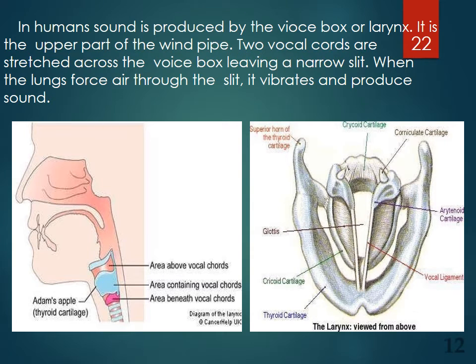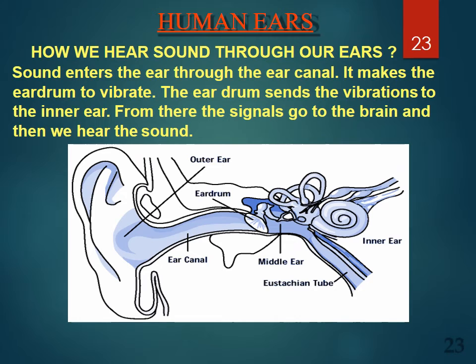In humans, sound is produced by the voice box or larynx. It is the upper part of the windpipe. Two vocal cords are stretched across the voice box, leaving a narrow slit. When the lungs force air through the slit, it vibrates and produces sound.